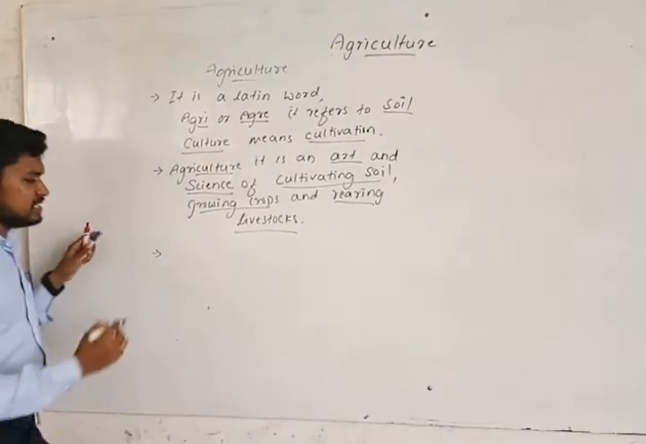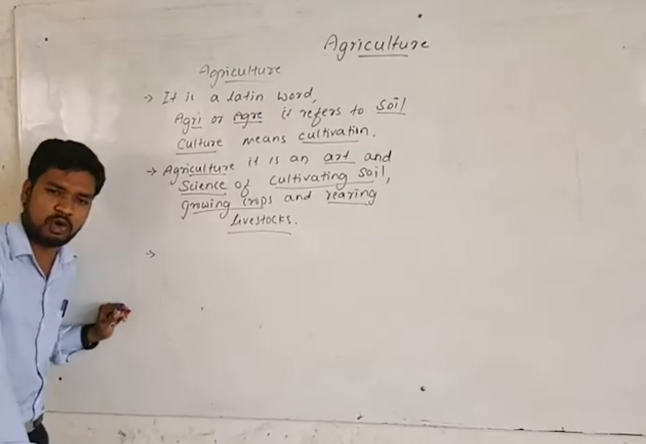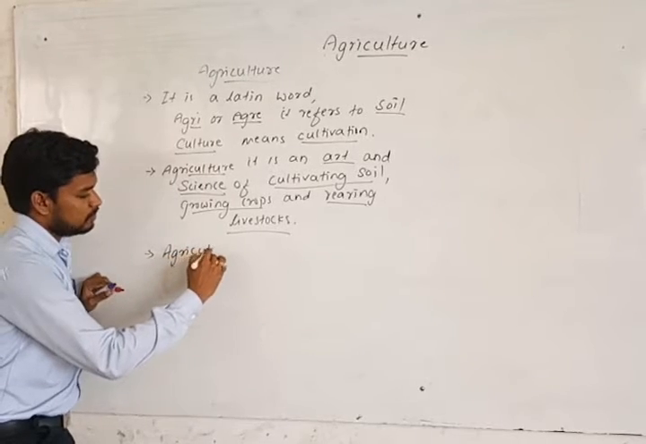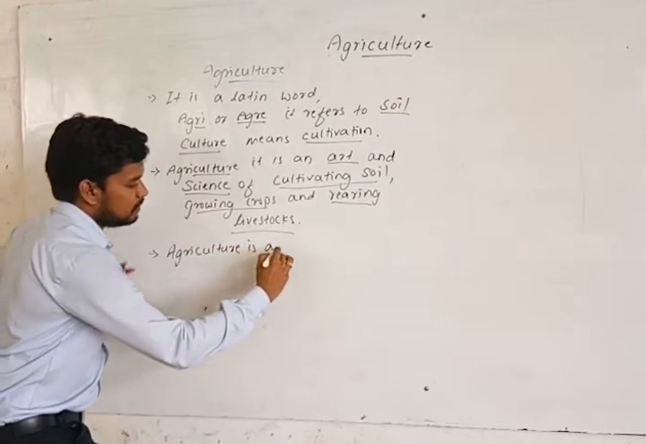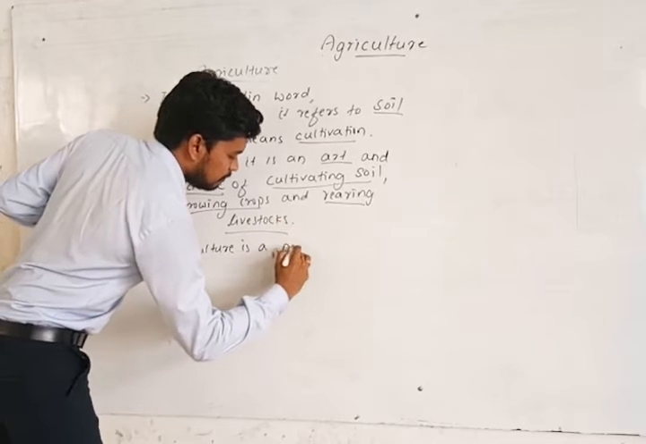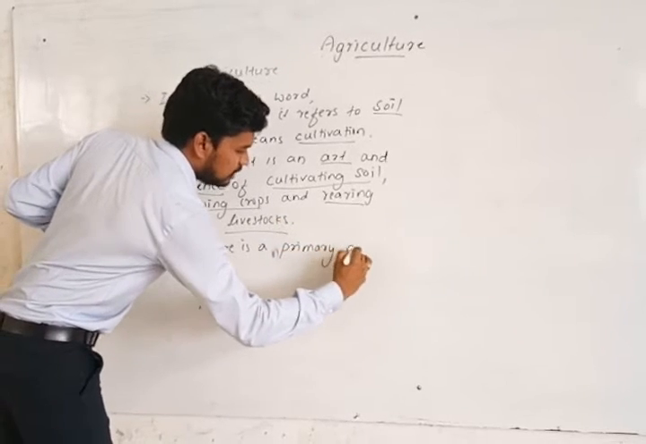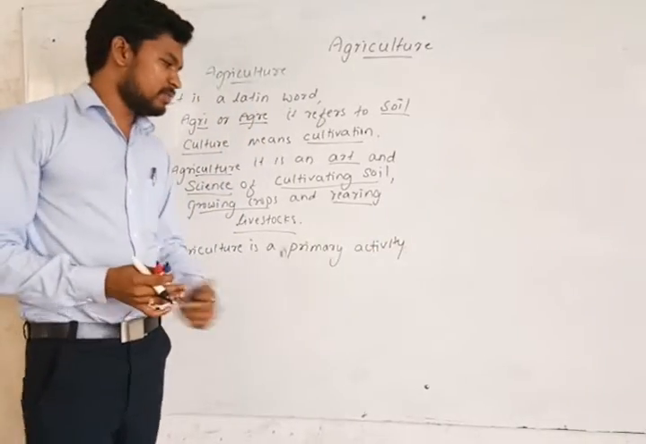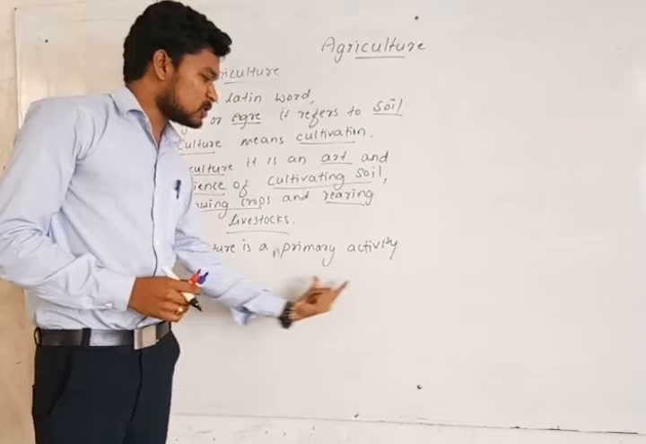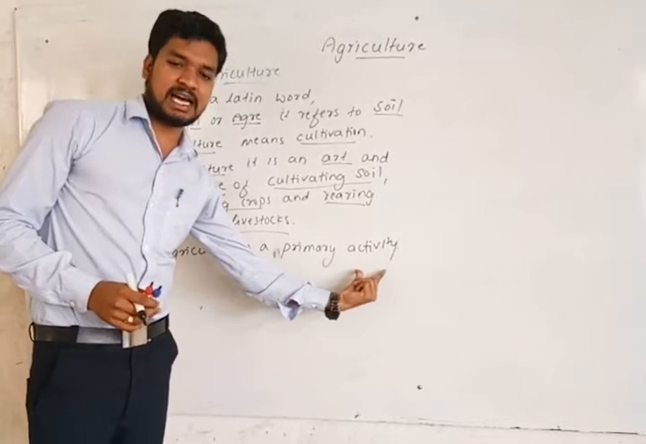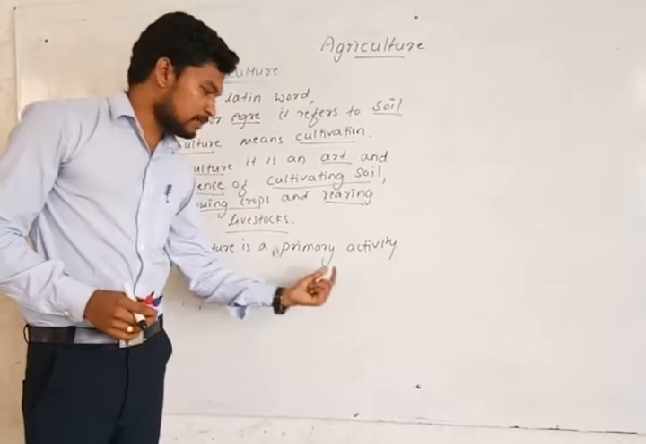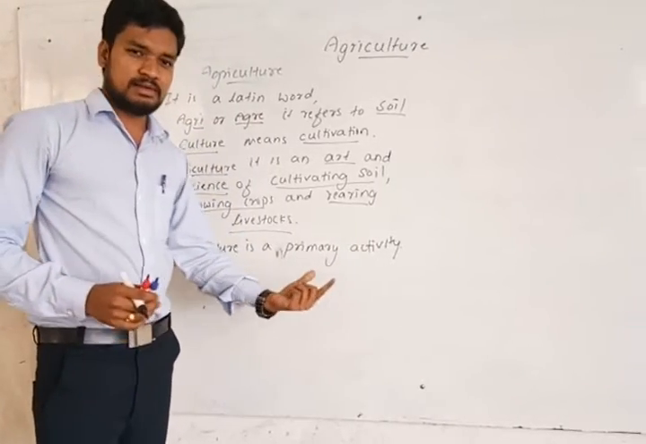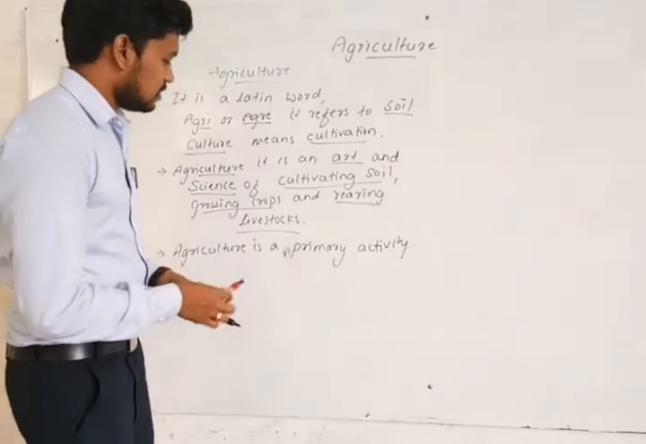In India, agriculture is a primary activity. Not only in India, in the whole world, agriculture is a primary activity. Earlier it was a primary activity, the basic activity. Now, along with that, it's a primary economic activity. Did you understand the meaning of this?